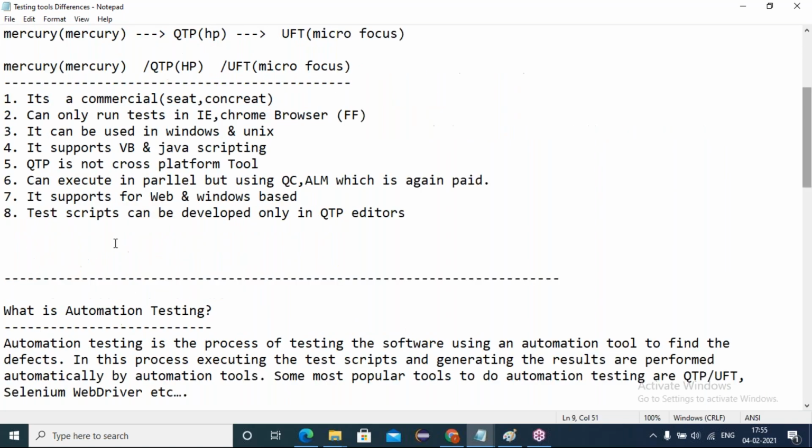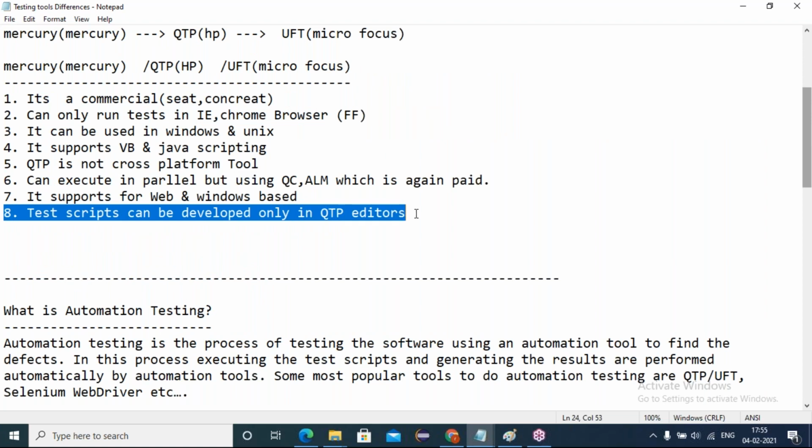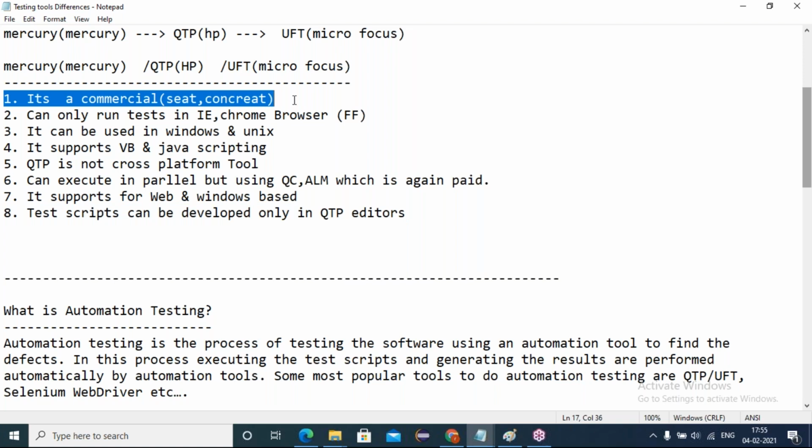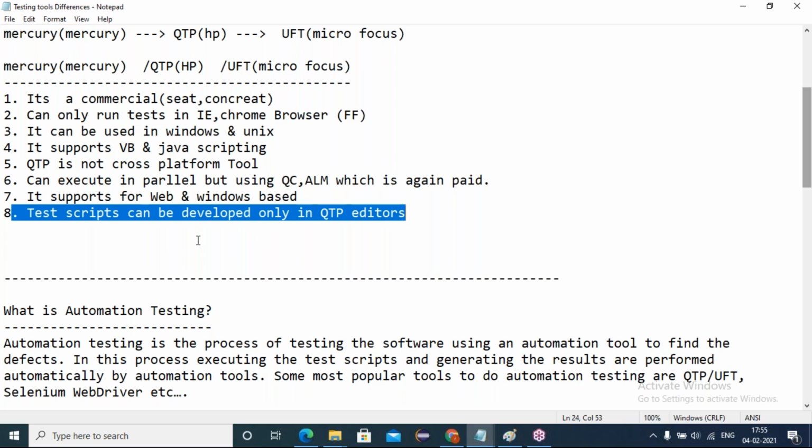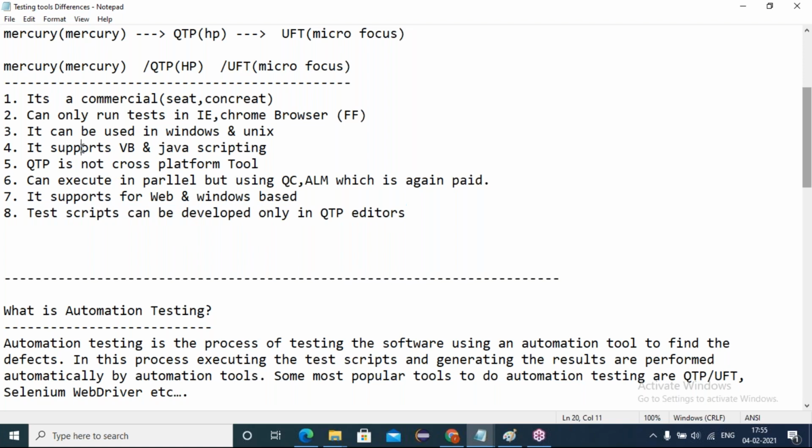Okay, now coming to the last point, in QTP, yes, test scripts can be developed only in the QTP editor. Once you purchase the license for QTP and install it on your system, it provides a dedicated QTP editor. In the QTP editor only, we develop our automation scripts by using either of these language bindings, VB scripting or JavaScript.